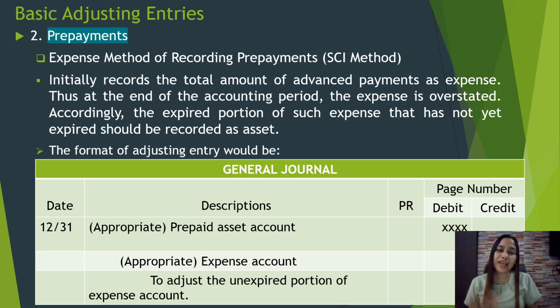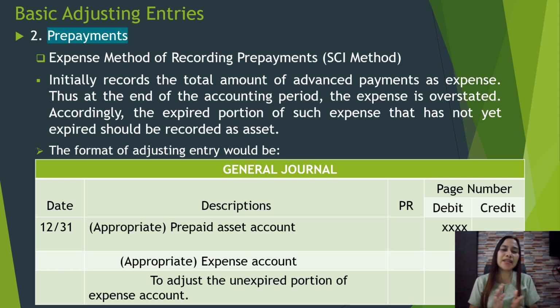So, expense is overstated if that adjusting entry has not been made. Accordingly, the portion of such expense that has not yet expired should be recorded as an asset. That is under the expense method of recording prepayment. So, in here, the ending balance of the prepaid asset will be reflected under the expense method of recording